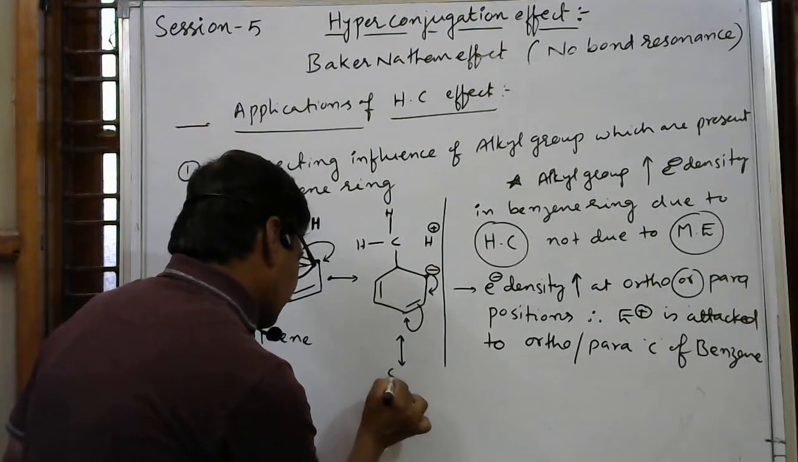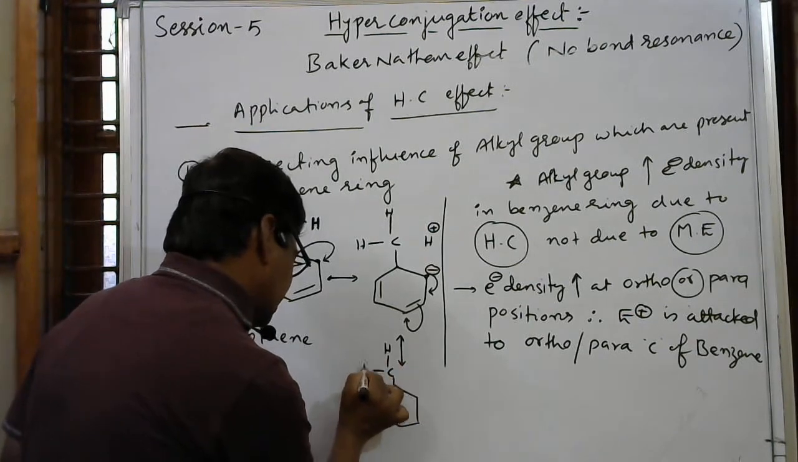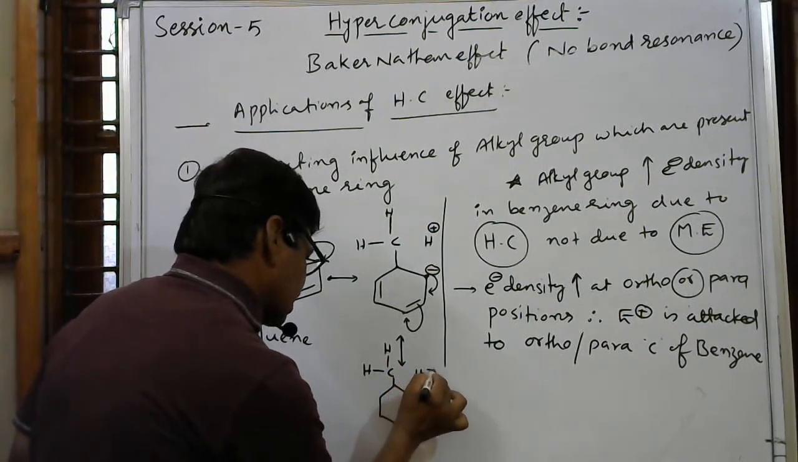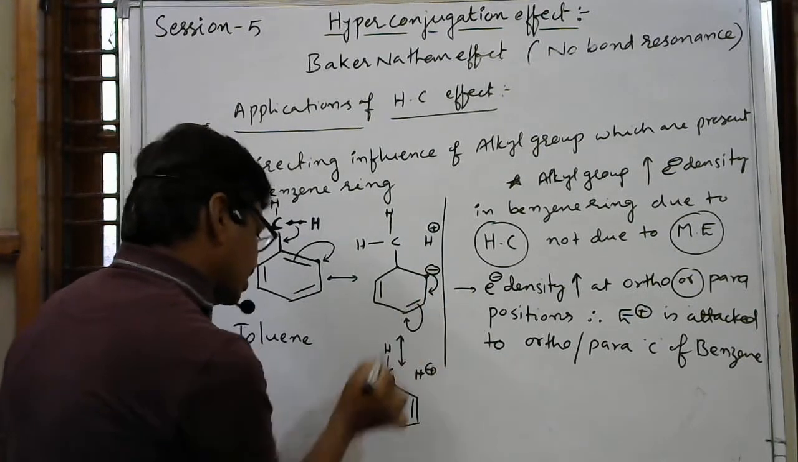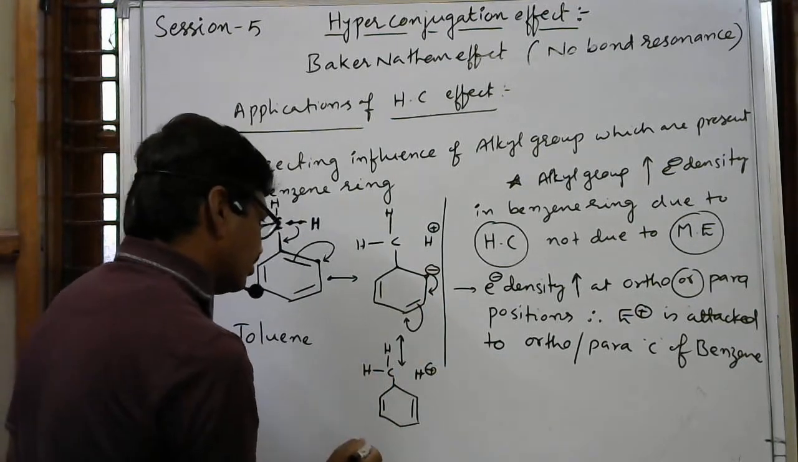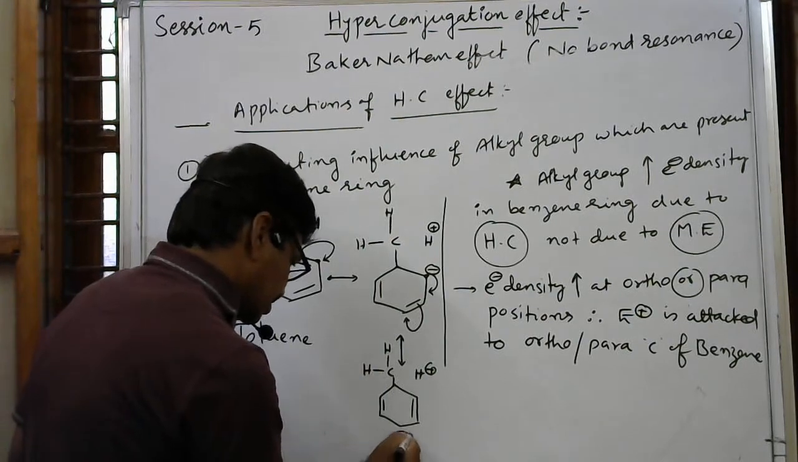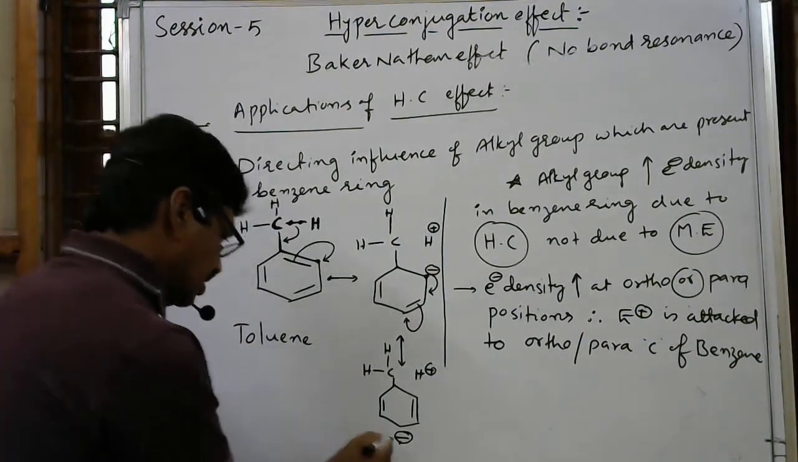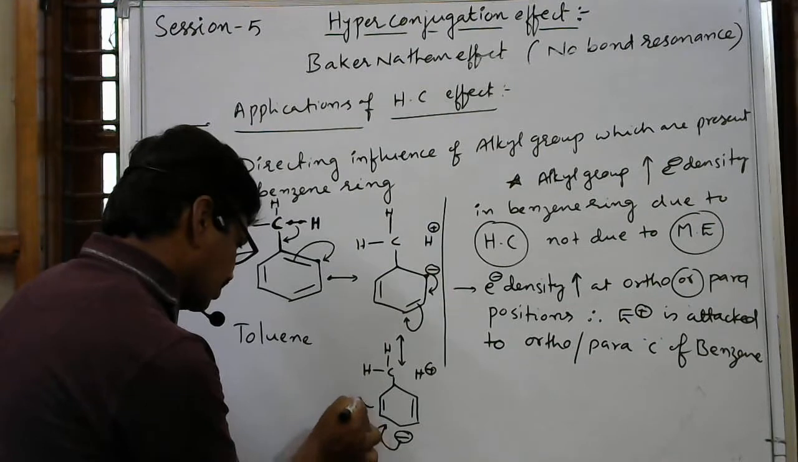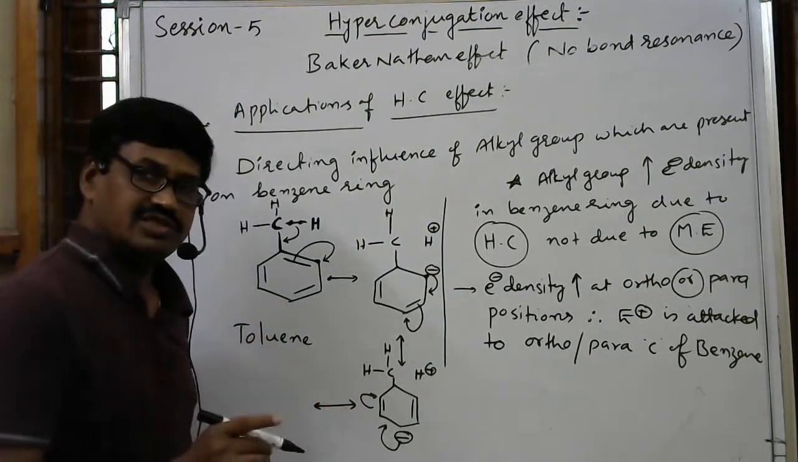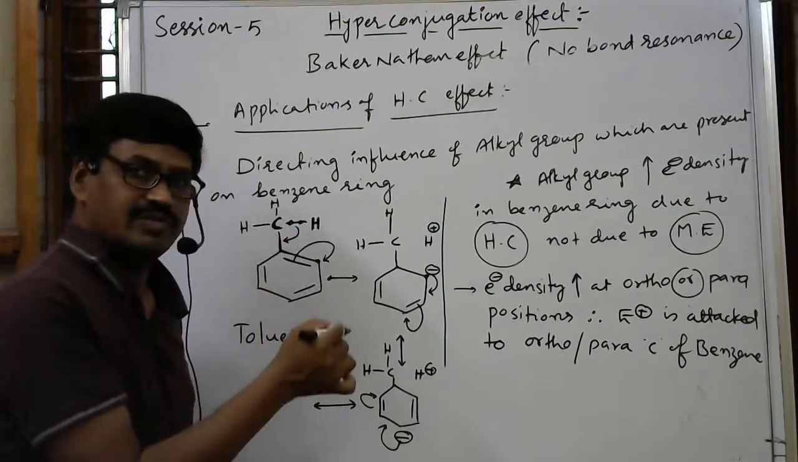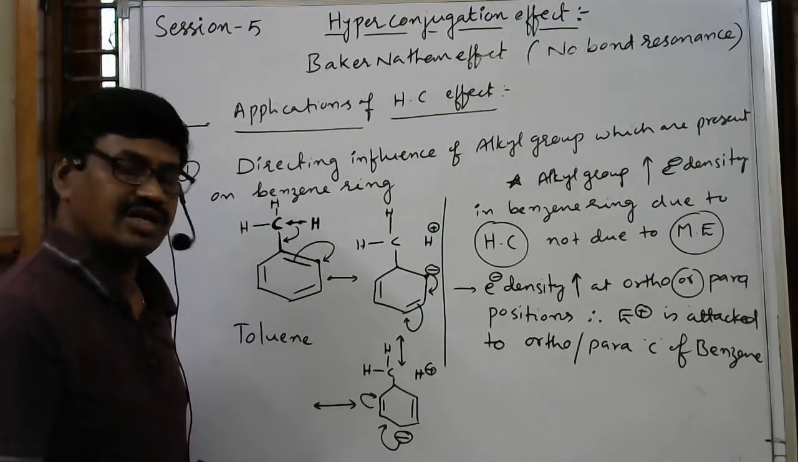Here C, H, H, and here H plus I am writing, H plus, and here the newly formed bond due to this migration. Here this is the already present bond. Here negative charge above this. Similarly, whenever this bond shifted here, it will come here. This is resonance like only, but this resonance is due to C-H sigma electrons and pi bond, so we can say it is no bond resonance or hyperconjugation.